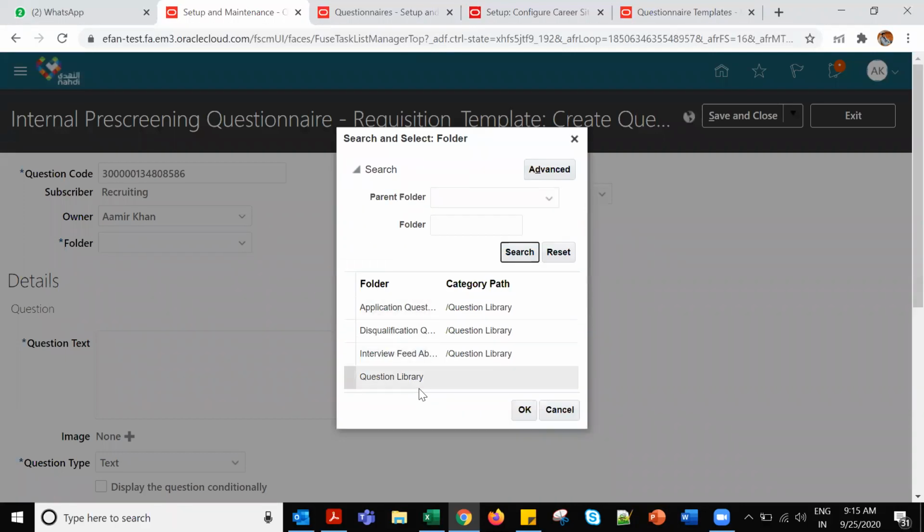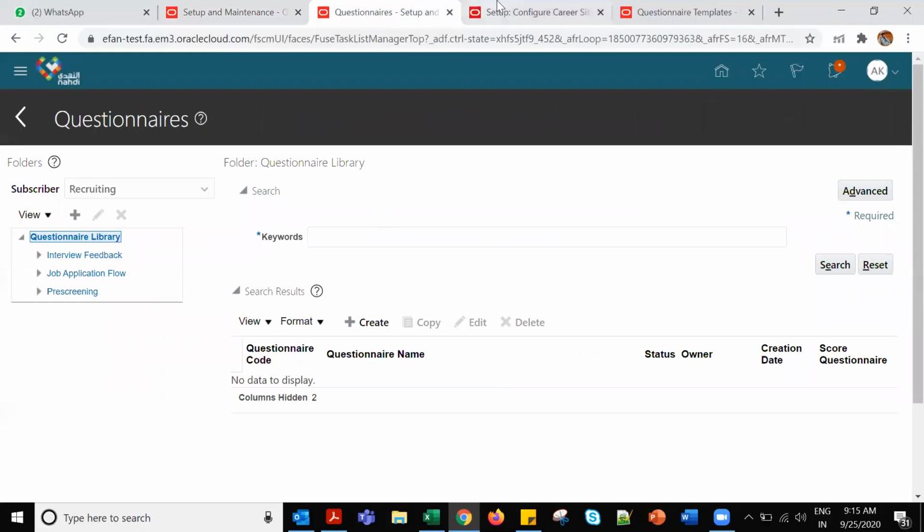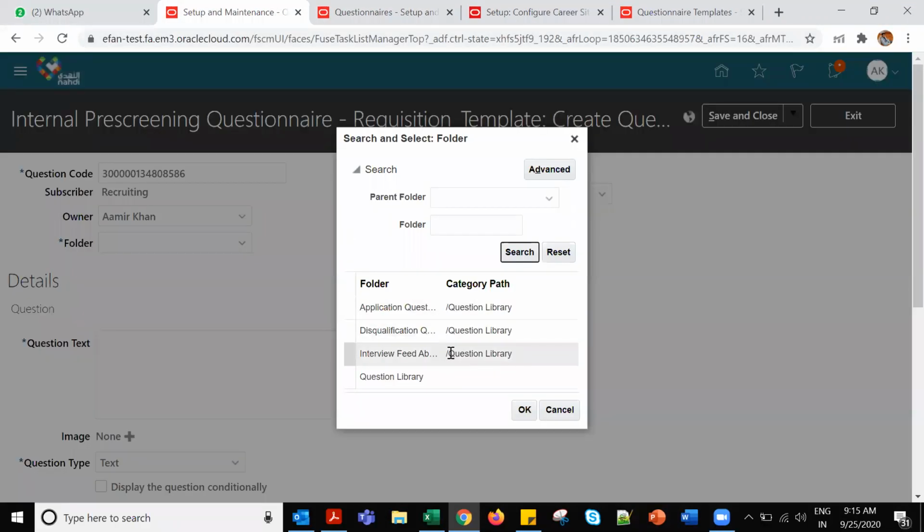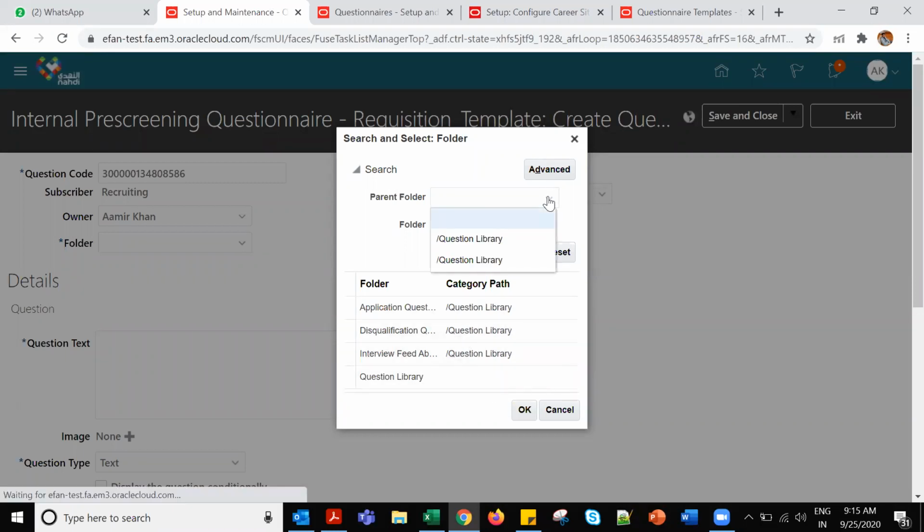What are these folders then? Based on these folders, questionnaire library or interview, whatever you saw, right? Those are folders only. Here also, whatever you saw. Will folders also be created? No, those are delivered. Folders will be there. You have to just select the folders. Interview related, disqualifications, like that. Always the parent folder will be the question library. Okay.